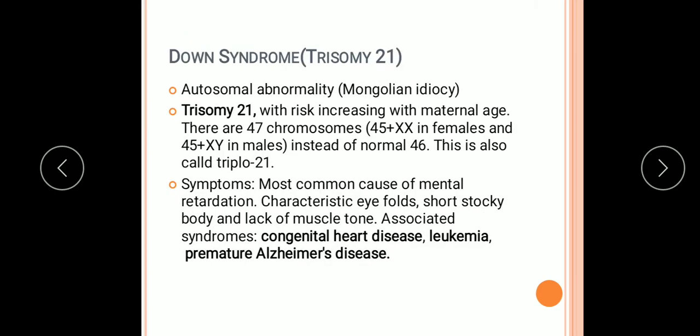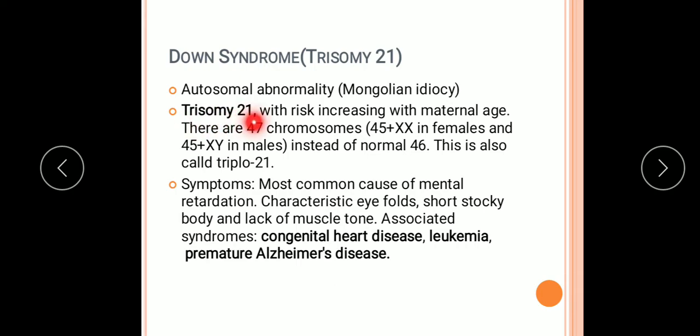Now we'll come to the next one. This is Down syndrome, the trisomy 21. This is an autosomal abnormality, known as Mongolian idiocy also. Let me see why it arises and what the problems are.